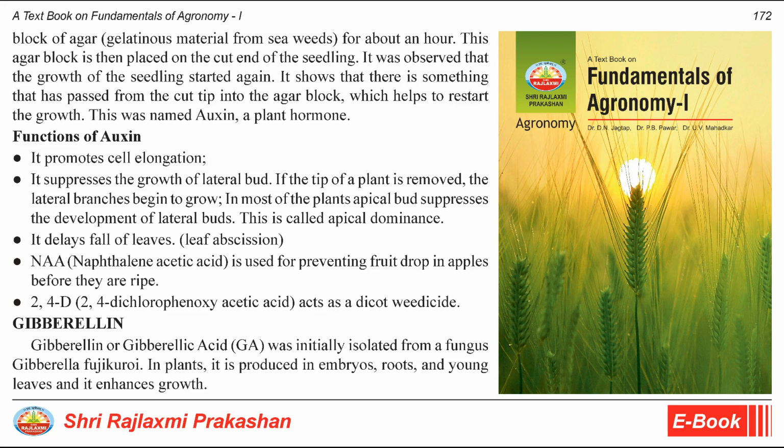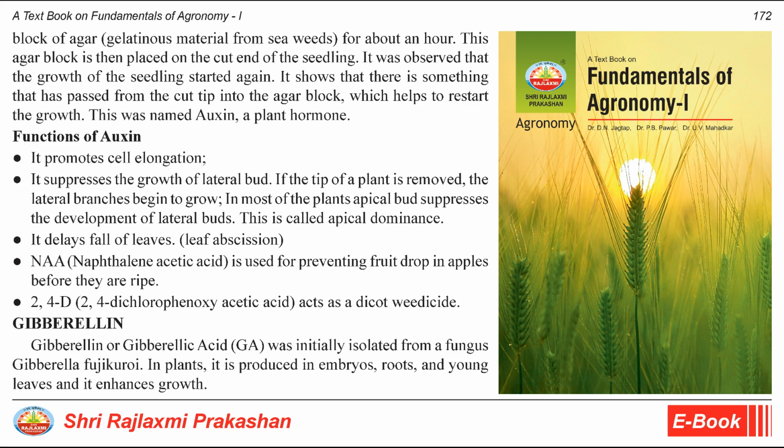In most of the plants, apical bud suppresses the development of lateral buds. This is called apical dominance. It delays fall of leaves, leaf abscission. NAA, naphthalene acetic acid, is used for preventing fruit drop in apples before they are ripe.